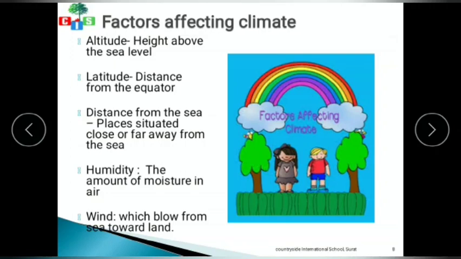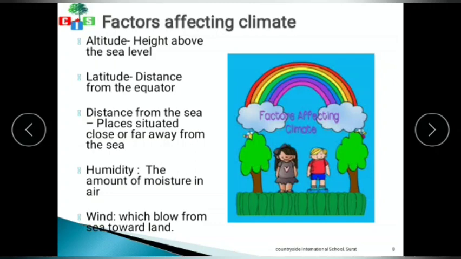Next, humidity. Humidity also affects the climate. It is the amount of moisture in the air. And last, wind, which blows from sea toward land. So these are the various factors which affect the climate.